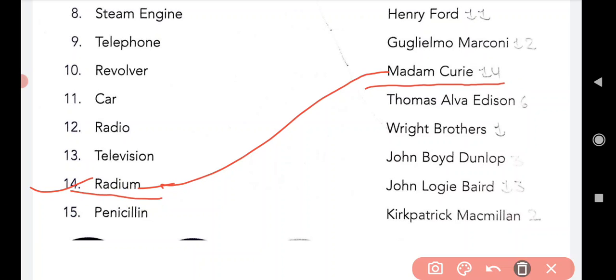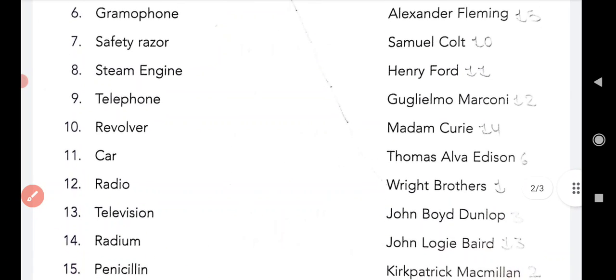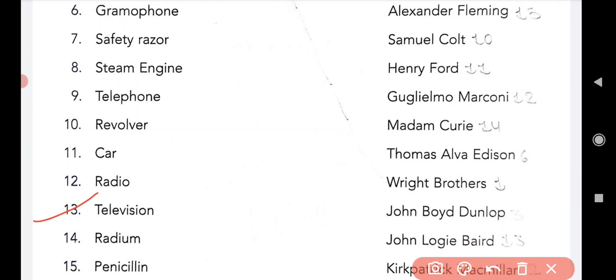Now come to the next, that is the last one, 15. Penicillin. So penicillin was invented by, see here, penicillin was invented by Alexander Fleming.